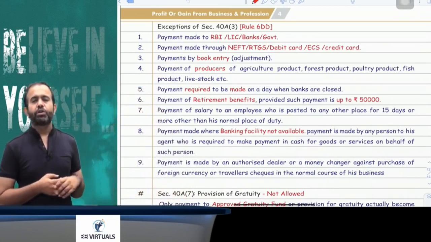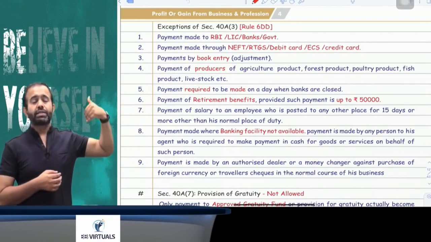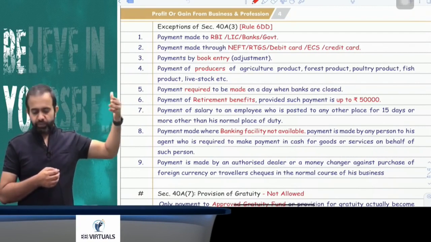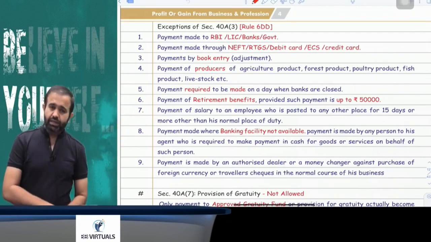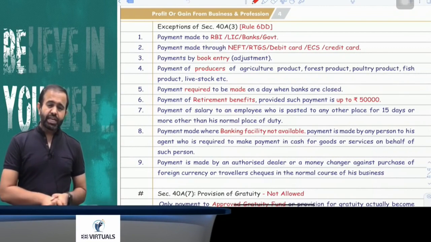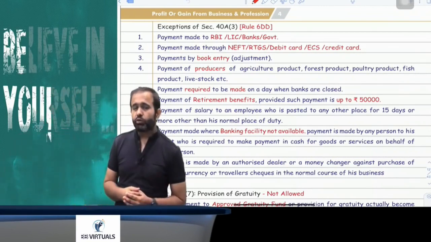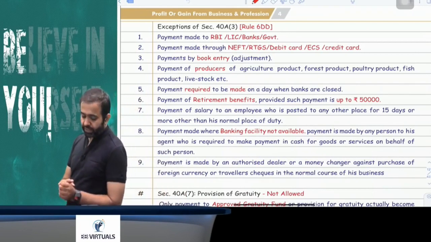Suppose you are making the payment of salary to your employee and the employee is not at the normal place of his duty. He is going somewhere else for 15 days or more, then in that case you can make the cash payment to that particular employee. Suppose payment is made in a village or a town where bank facility is not available, then you can make the cash payment.